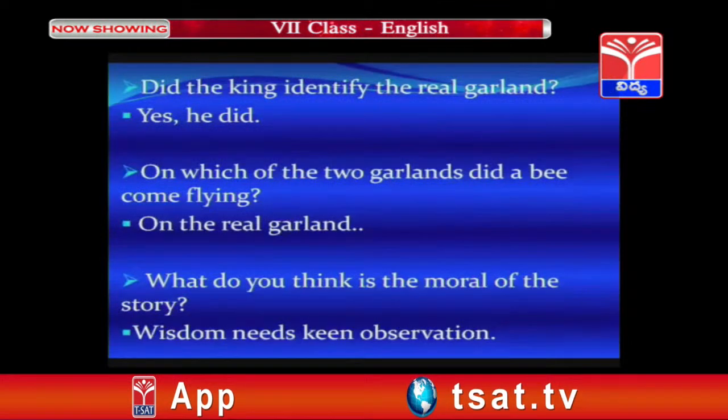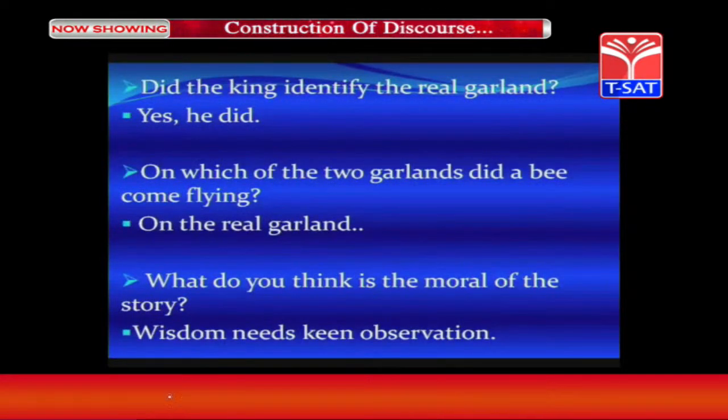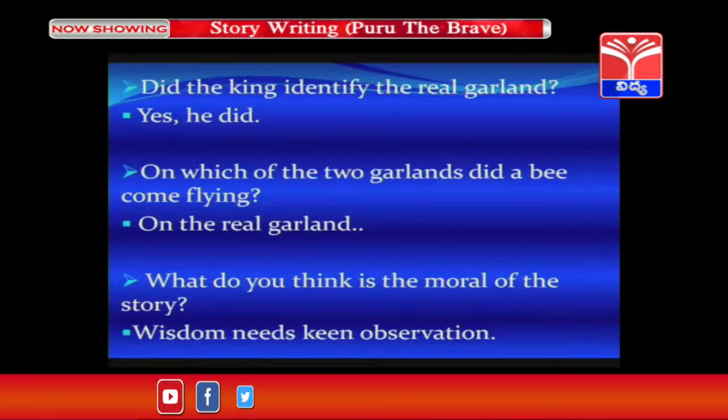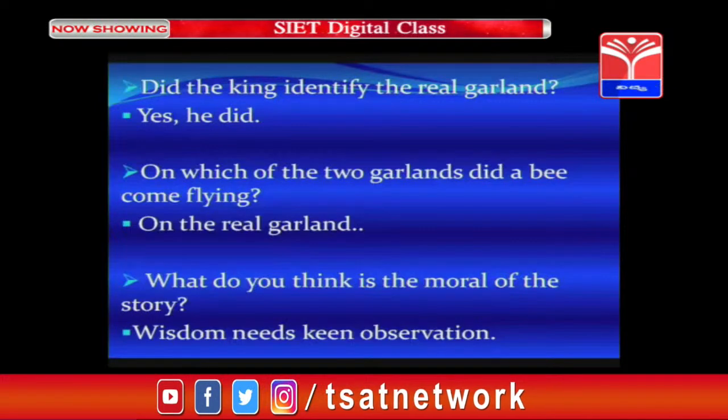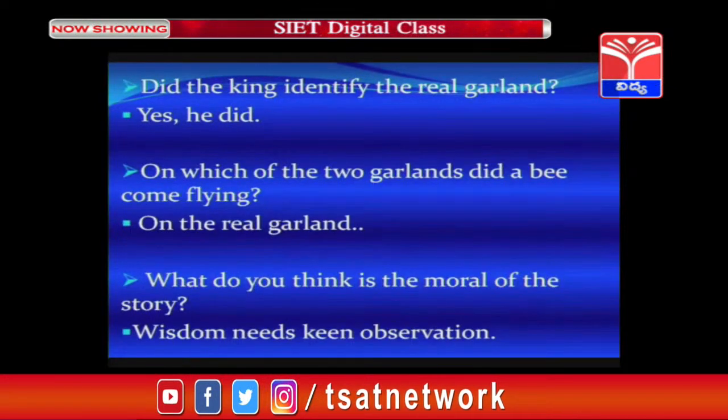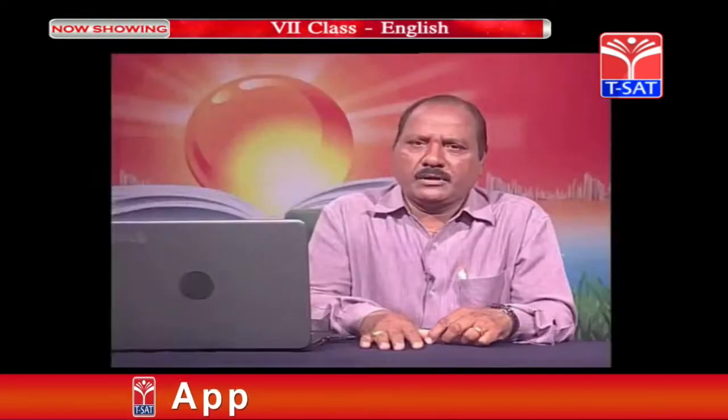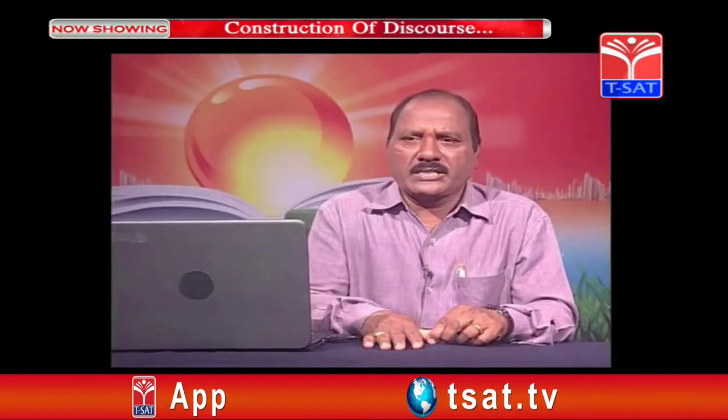Did the king identify the real garland? Yes, he did. On which of the two garlands did a bee come flying? On the real garland. What do you think is the moral of the story? Wisdom needs keen observation.